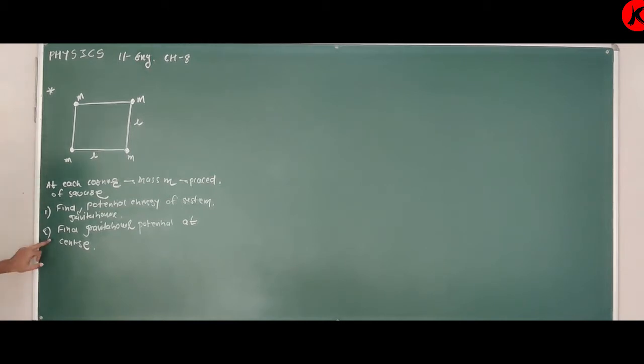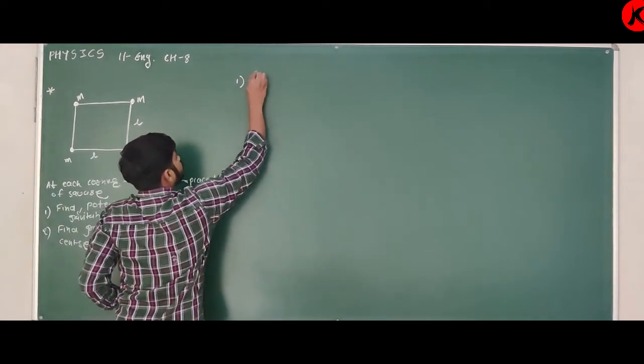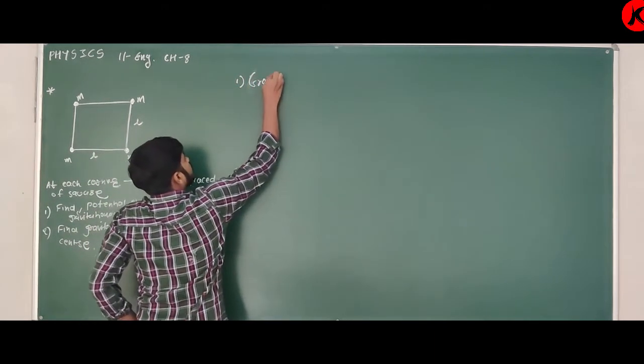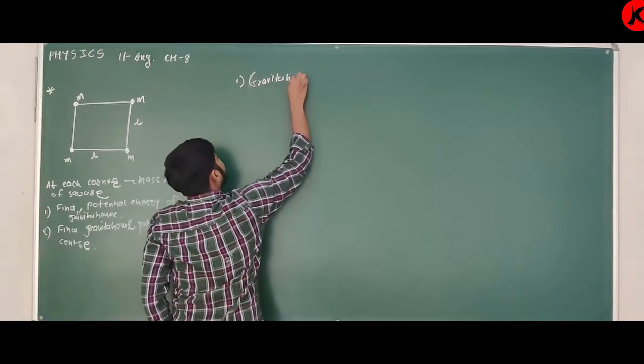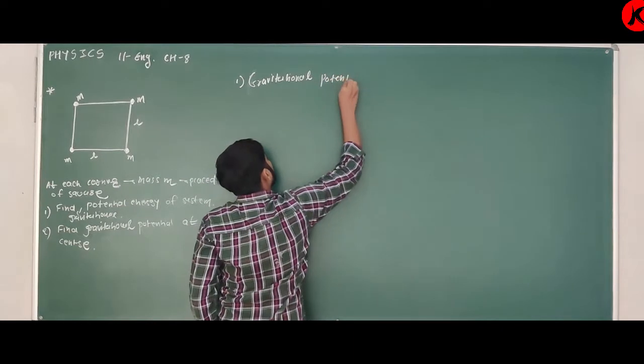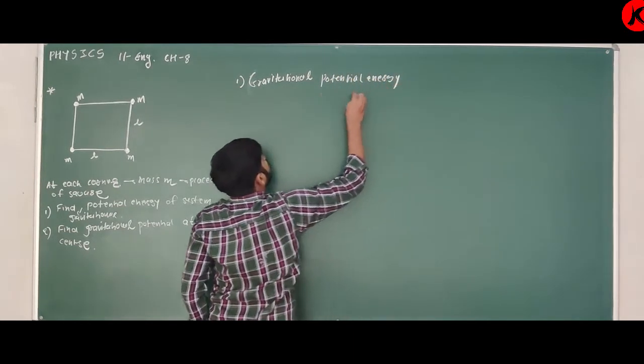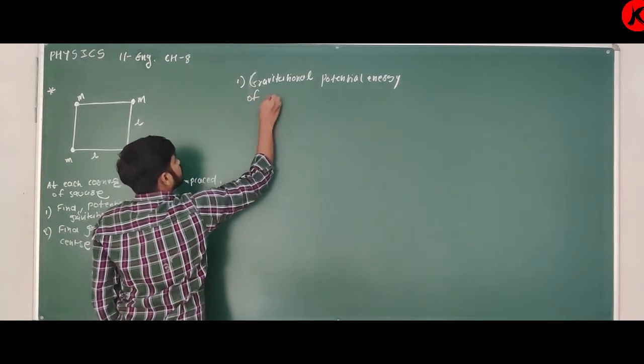First of all, we will find the first question: the gravitational potential energy of the system.